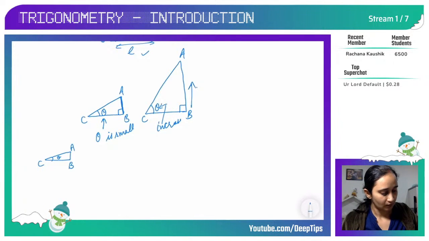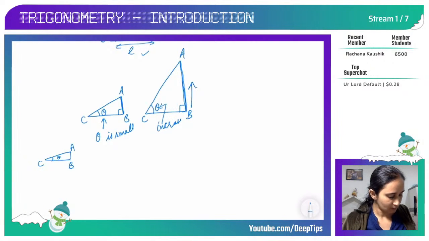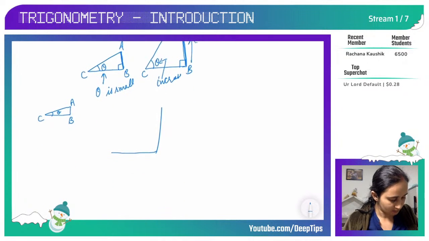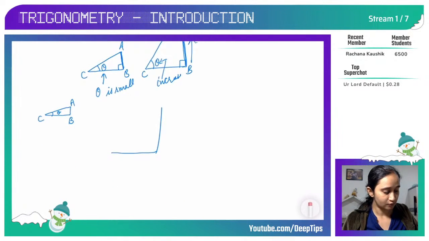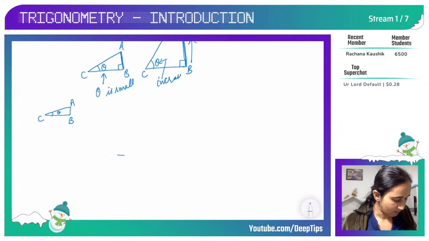So we know that the perpendicular is the altitude of the right angle triangle. So whenever I draw, just a minute, when it comes to drawing, I am very bad at it. I'm so sorry. So I'll try my best to draw a beautiful right angle triangle.